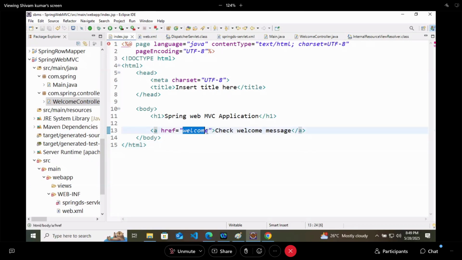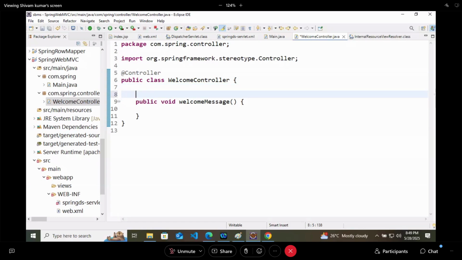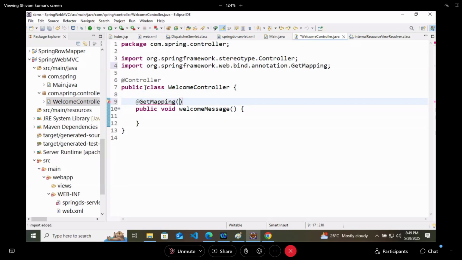So it will not return void. It will have a return type of ModelAndView.